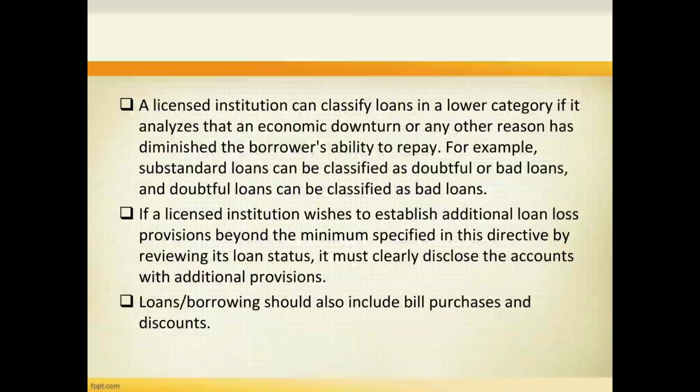A licensed institution can classify loans in a lower category if it analyzes that an economic downturn in any region has diminished the borrower's ability to repay. For example, substandard loans can be classified as doubtful or bad loans, and doubtful loans can be classified as bad loans.